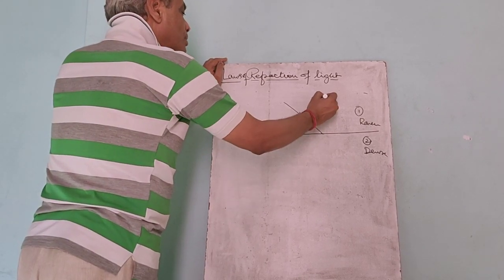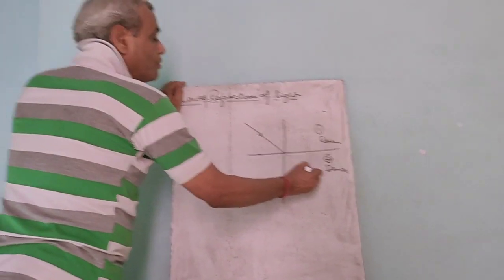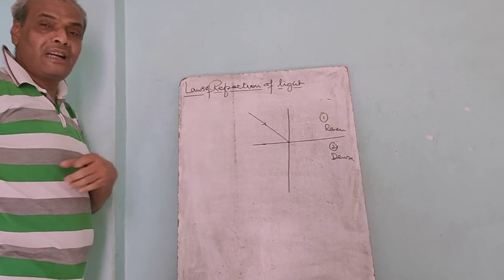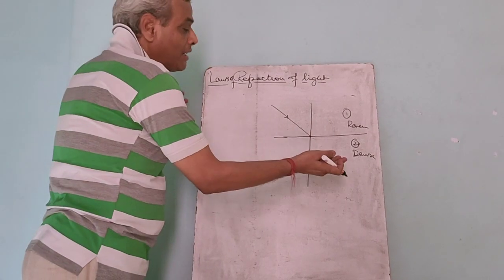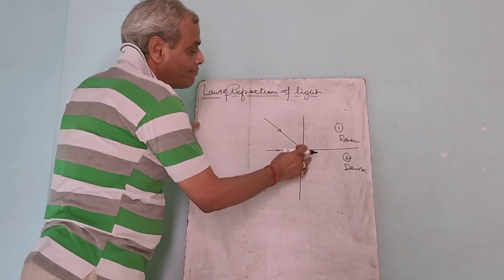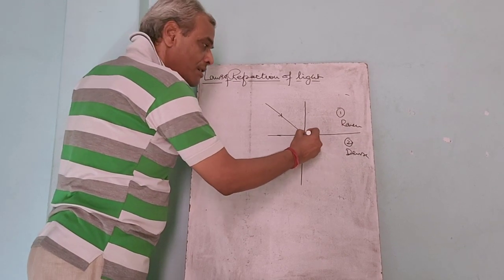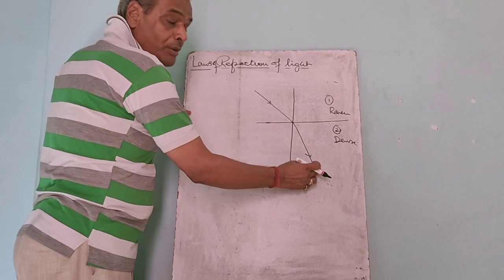This point is said to be the point of incidence. In fact, it should have gone straight this way, because we have been told since our lower classes that light always travels along a straight line path. But due to refraction of light, since the ray is traveling from rarer to denser, it will bend towards the normal. This is said to be the refracted ray.